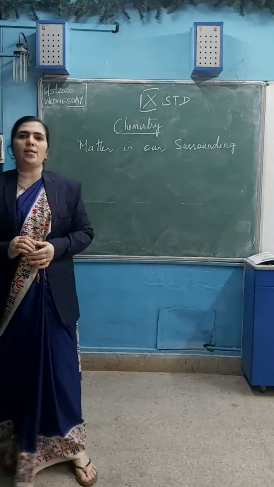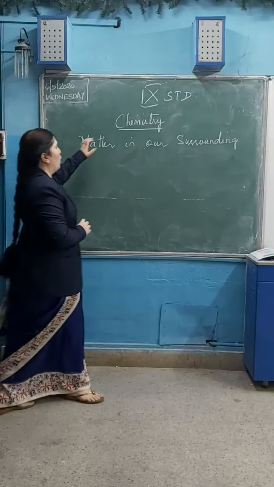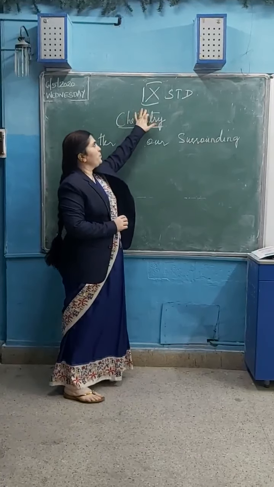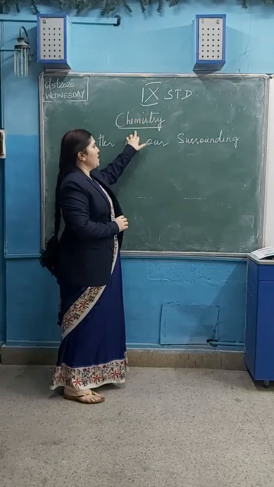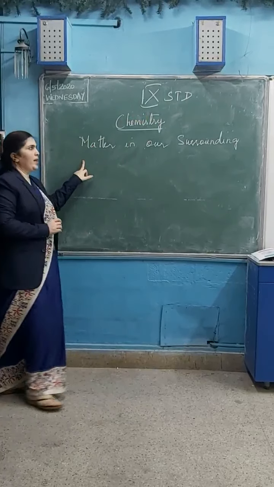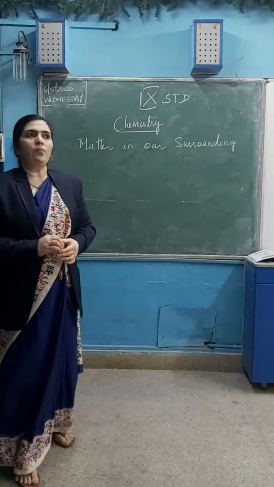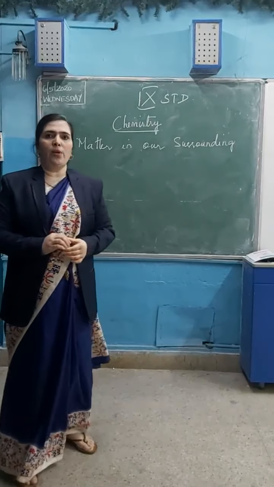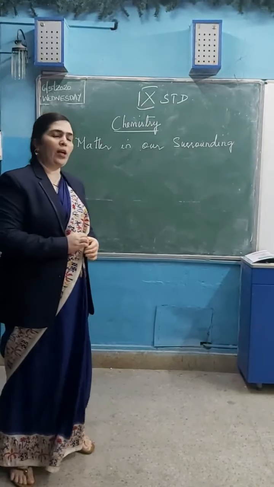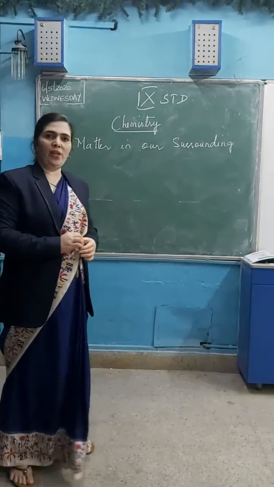So now I am doing the 9th standard chemistry class. The topic is matter in our surroundings. The books are not available to you all, so I think you will be very much attentive in what I am teaching and listen carefully, and also you can note down whatever points I am giving on the board.